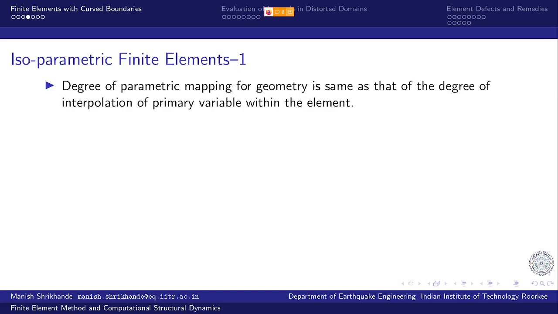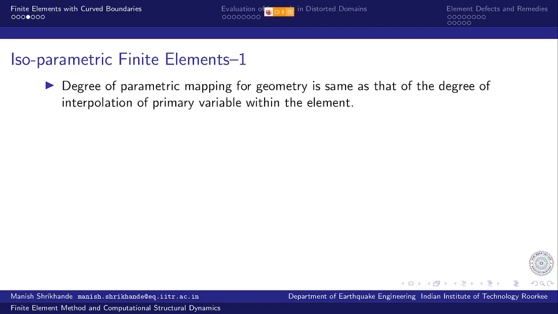So we come to isoparametric. When we call it a degree of parametric mapping for geometry, it is the same as that of the degree of interpolation of the primary variable within the element. So if the primary variable is second degree complete, and we use a parametric quadratic mapping for the geometry, then it is called isoparametric. In that case, we will be using the same interpolation functions for displacements as well as for the geometry, and that makes life much simpler, right?